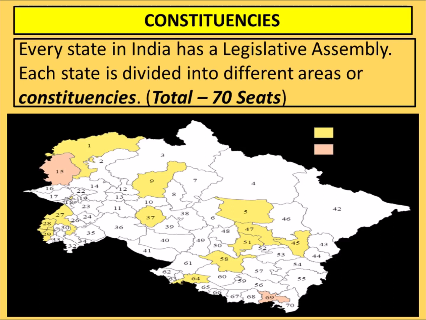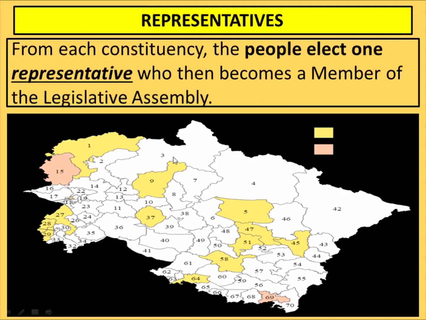Each constituency means one MLA. From each constituency, the people will elect only one representative. Representative means MLA, who will then become the member of legislative assembly. Whether big or small, whatever the size of the constituency, it will always elect only one MLA.